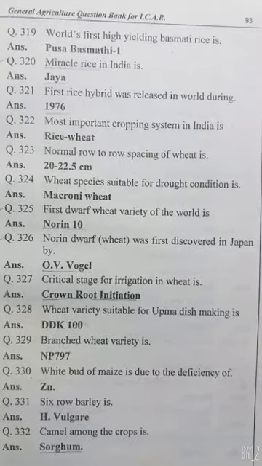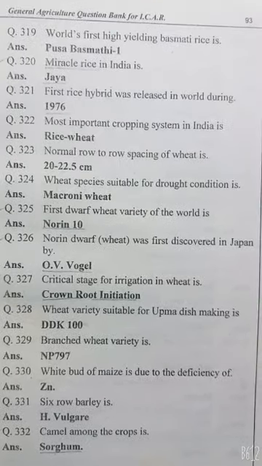Normal row to row spacing of wheat is 20 to 22.5 centimeter. Wheat species suitable for drought condition is macaroni wheat. First dwarf wheat variety of the world is Norin. Norin dwarf wheat variety was discovered in Japan by O.A. Vogel. Critical stage for irrigation of wheat is crown root initiation stage. Wheat variety suitable for upma dish making is DDK 1001. Branch wheat variety is NP 797.